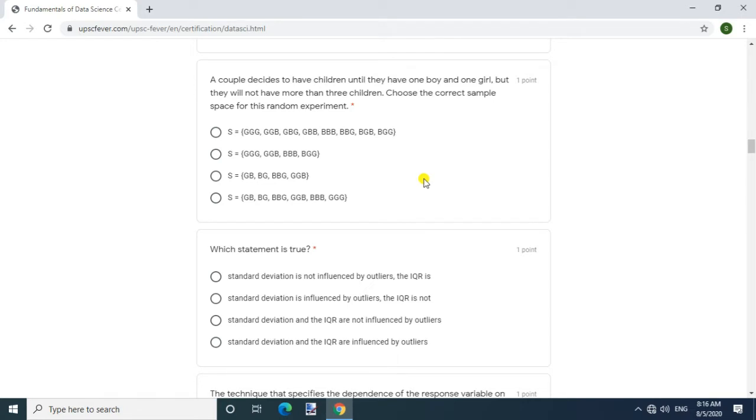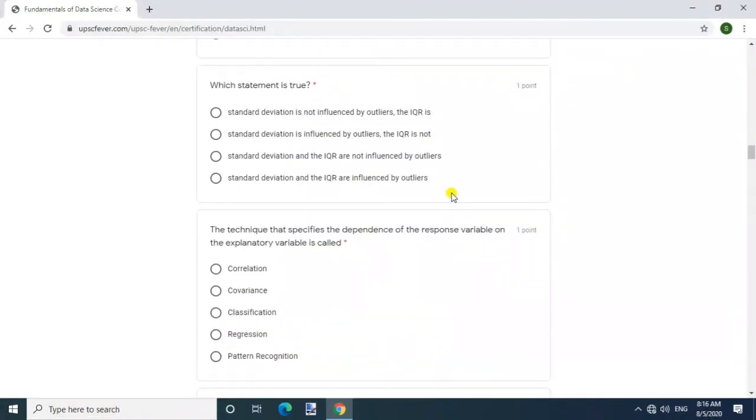Question. A couple decides to have children until they have one boy and one girl, but they will not have more than 3 children. Choose the correct sample space for this random experiment. Answer. S equals GB, BG, BBG, GGB, BBB, GGG. Question. Which statement is true? Answer. Standard deviation is influenced by outliers, the IQR is not.